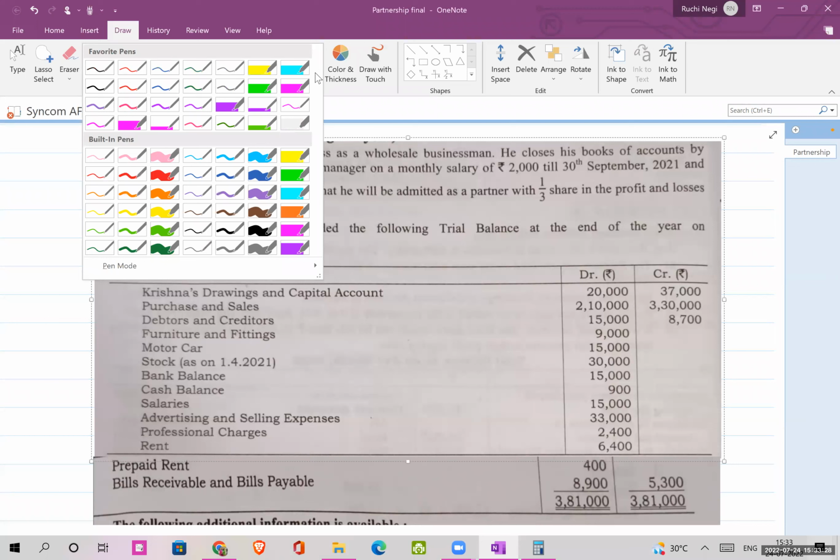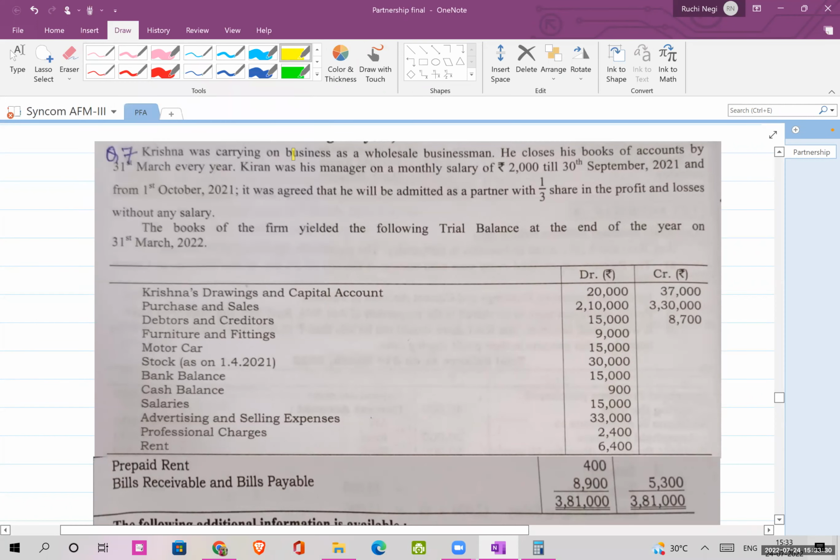Yeah, hello students. Let us move on to the next part of the chapter. Okay, that is partnership final accounts. Let us move on to one level higher than the previous one that we had started with.